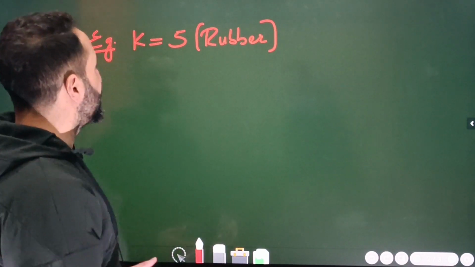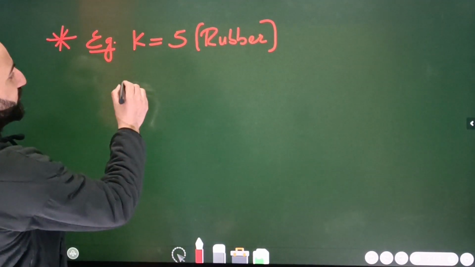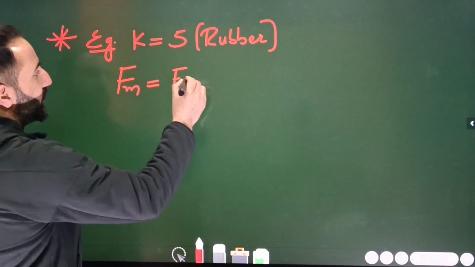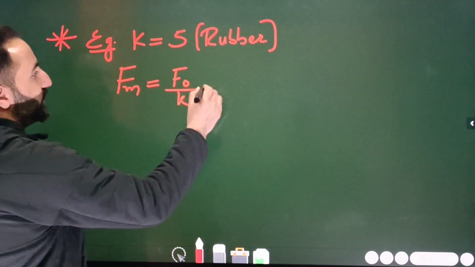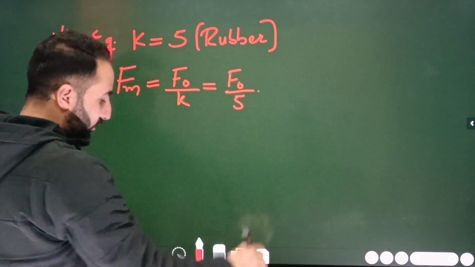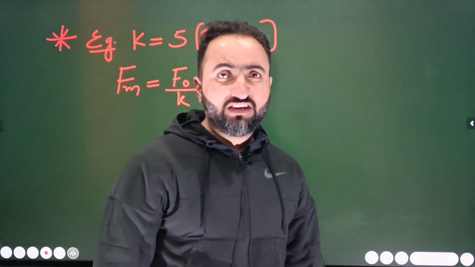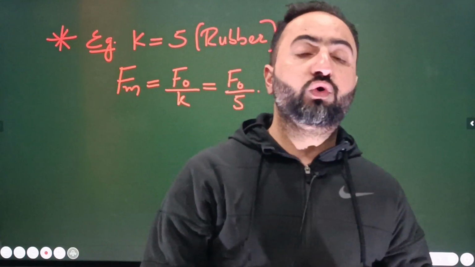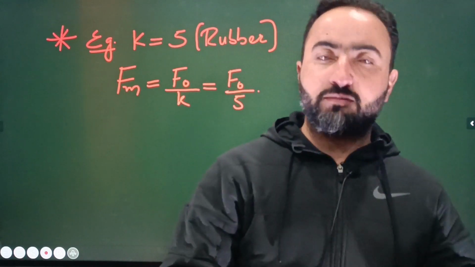What it means is this. For example, we have the equation Fm is equal to F naught divided by K. Here it is equal to F naught divided by phi u. So a dielectric constant equal to phi u means that the force will decrease phi u times when compared to the force between the charges separated by the vacuum.